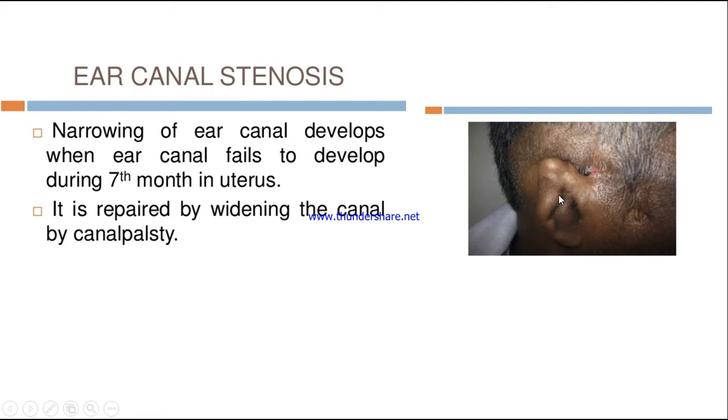So this is because the ear canal is failing to develop during which month? That is the 7th month in the uterus. It is repaired by widening the canal by canalplasty. This is the treatment of choice called canalplasty, where we will try to repair it by widening the canal. We will try to reconstruct by opening this canal. So this is called ear canal stenosis.